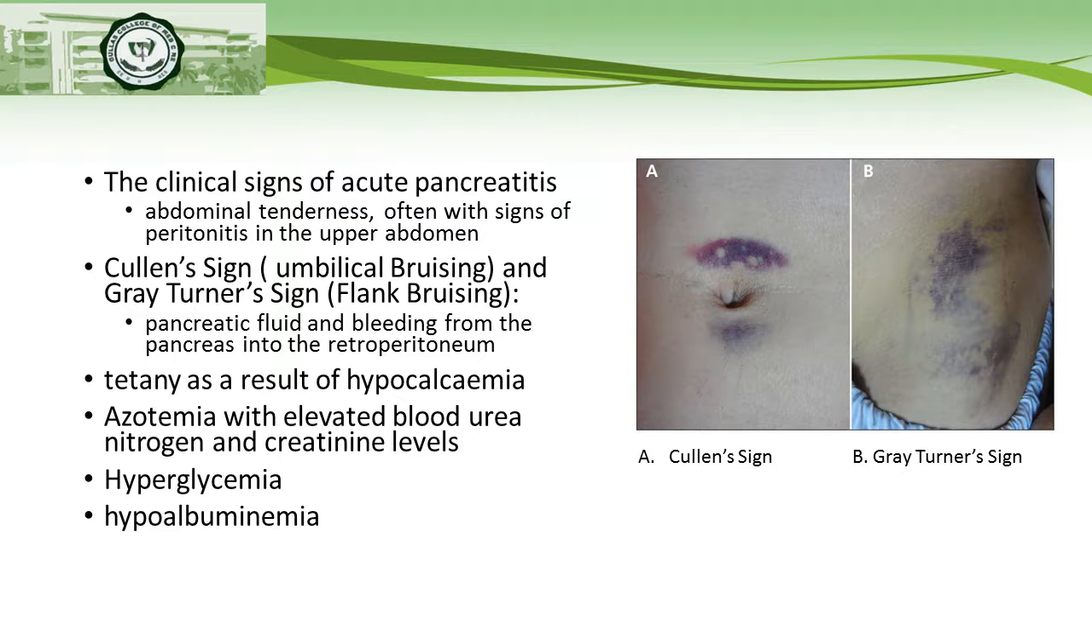Collins sign is umbilical bruising, while Gray-Turner sign is flank bruising. So these are caused by pancreatic fluid and bleeding from the pancreas into the retroperitoneum. Tetany as a result of hypocalcemia may also happen, and azotemia with elevated blood urea nitrogen and creatinine levels may also be seen. Other findings might also be hyperglycemia and hypoalbuminemia.